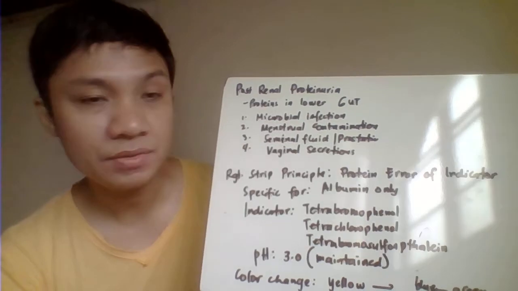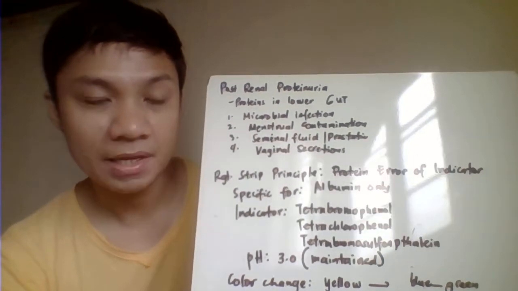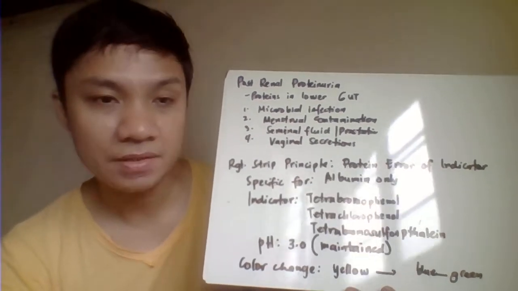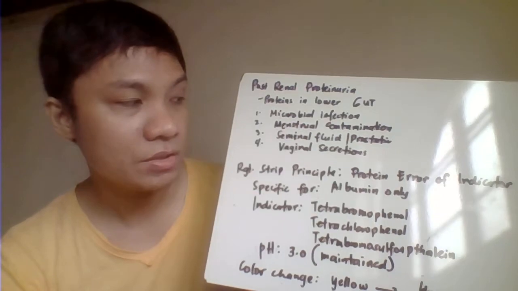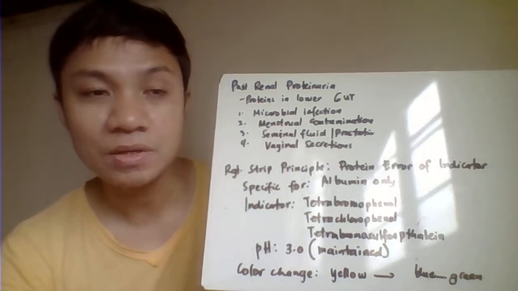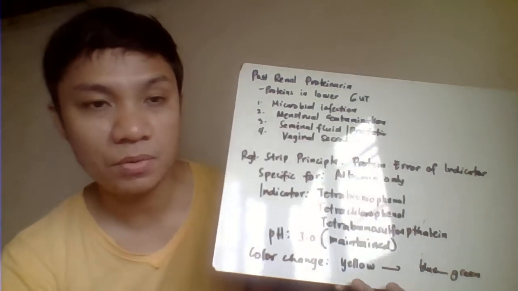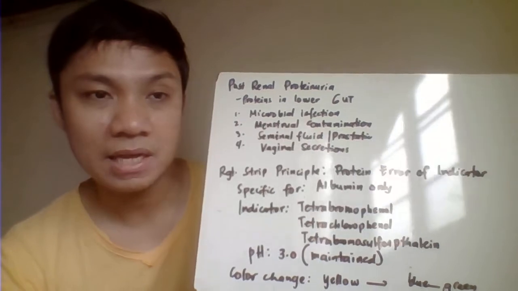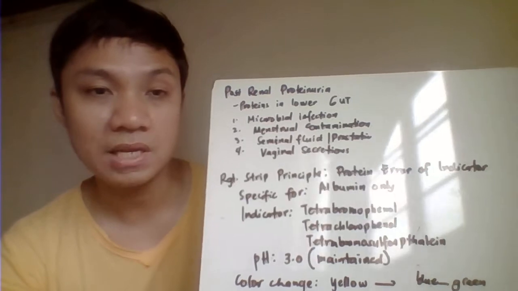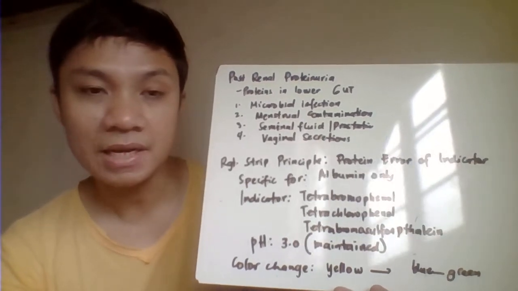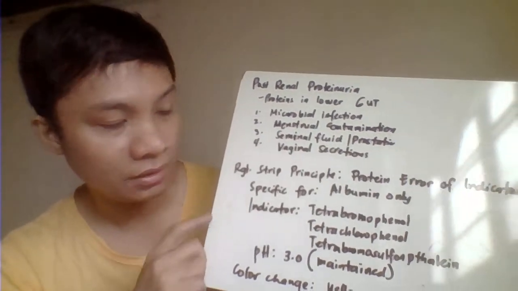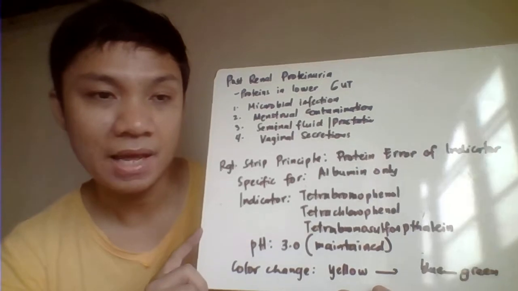We have also here your menstrual contamination. We have also here your prostatic secretion, seminal fluid secretion. We have also here your vaginal fluid or secretions, and many others. So that might also provide here the additional na protein and might give also here the positive for the proteins. Remember here that you need to really identify if the cause of the proteinuria is pre-renal, renal, or post-renal. So medyo ang pinaka-concern natin if the cause of your proteinuria here is the renal proteinuria. Okay, we have here the test principle here for the test pads for your protein.